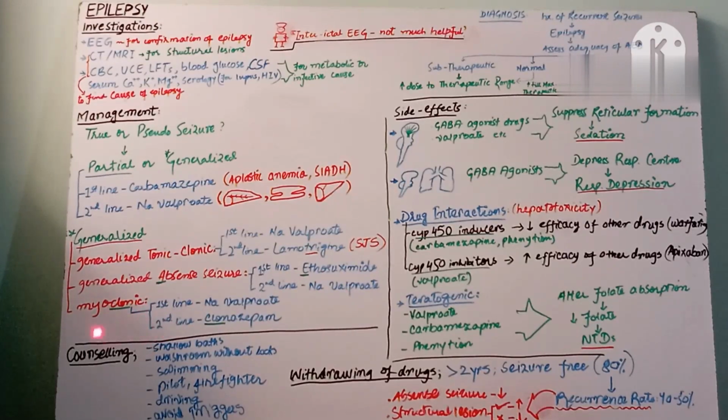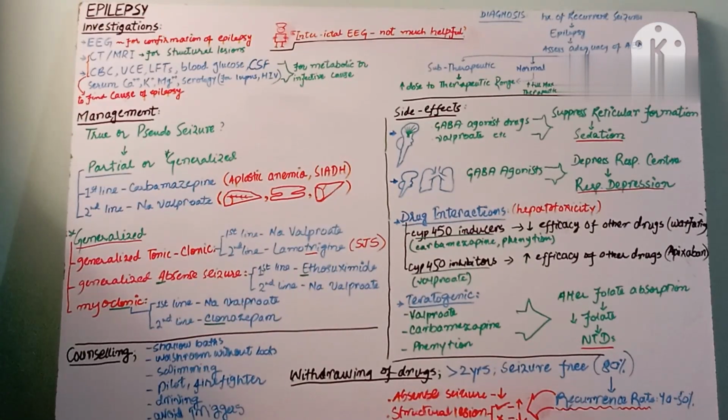The myoclonic is that one in which there is a single jerk episode. For this, the first line is sodium valproate, the second line is clonazepam. I underline the words A and E just to make a link between these two, to remember easily. A, E, I, O, U, these are the vowels. A and E are just near to each other, so learn in that way. Absence seizure, first line drug starts from E. While for myoclonic, the second line is clonazepam, both having the word clone. So learn in that way.